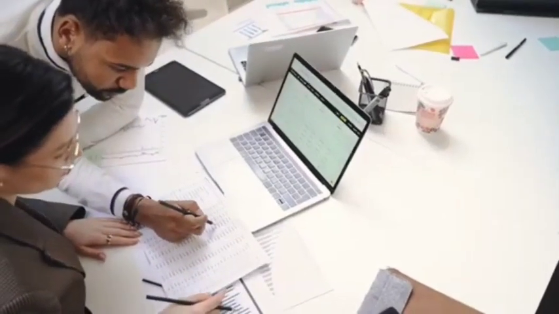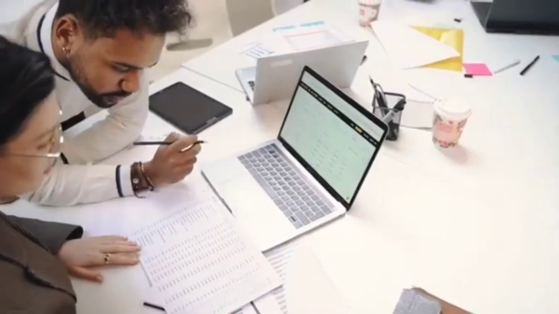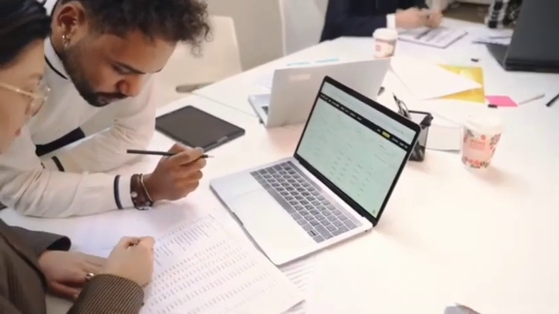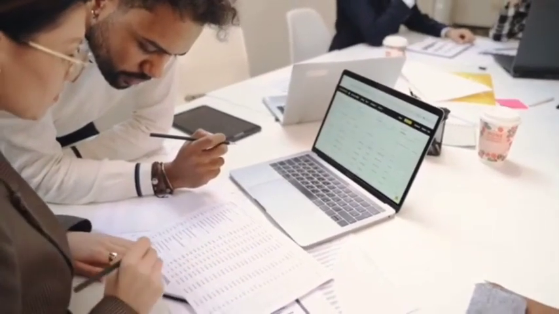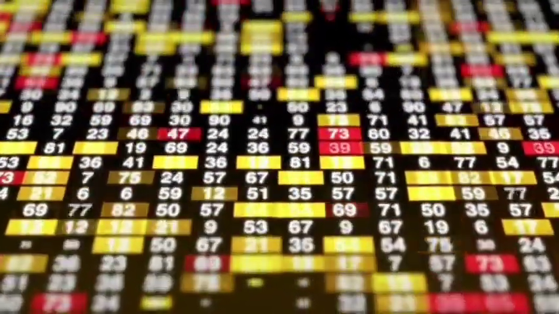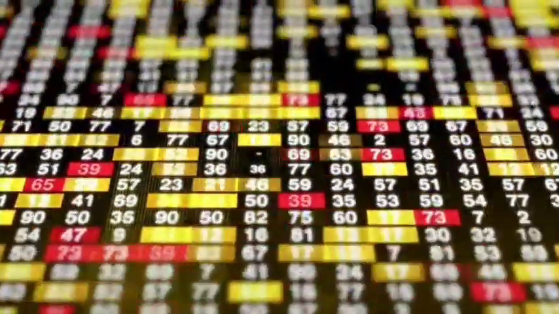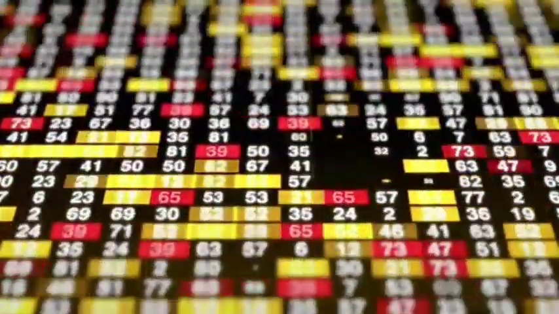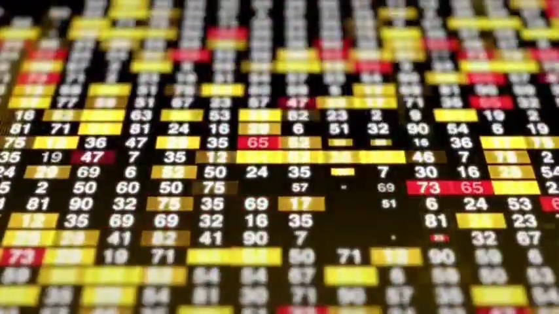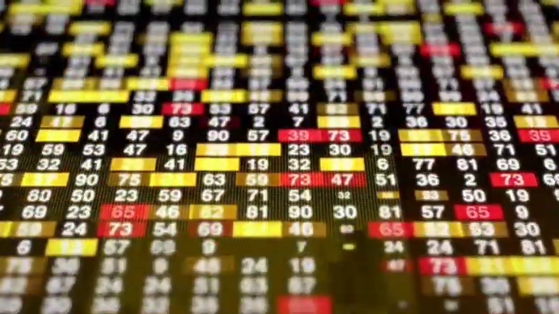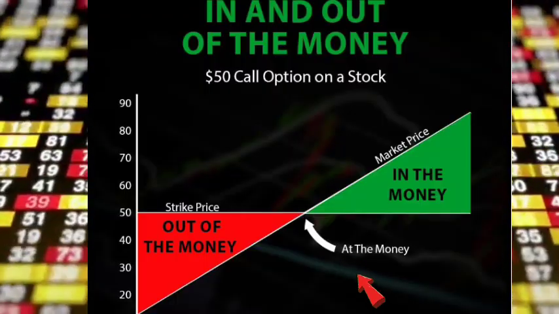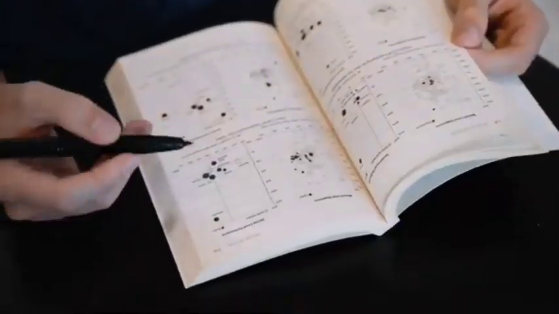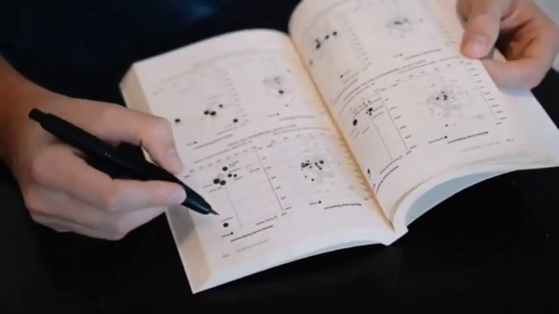An ITM put option gives the option holder the right to sell the security at a price higher than the current market price. ITM options are more expensive than out of the money options because of the intrinsic value. ITM options have a smaller percentage gain than OTM options with the same price move in the underlying asset. When options expire, ITM holders can exercise their rights to buy or sell the underlying asset at the strike price. If not exercised, the broker may automatically assign the options.